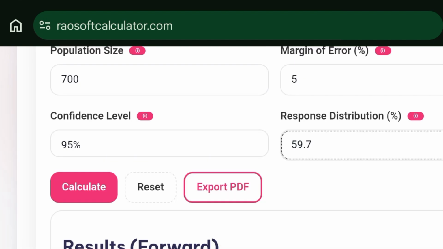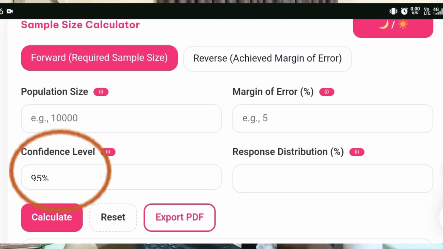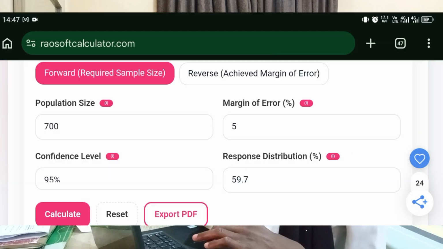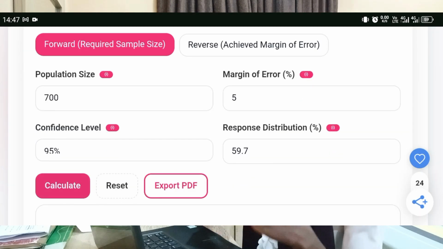And then this last one is your confidence interval. Now this is simply how confident you want to be that your findings or your results fall within your margin of error. So you can either go with 95% or 99% or 90% confidence level. Now the next thing for us is just to click on calculate and we are going to have our answer.